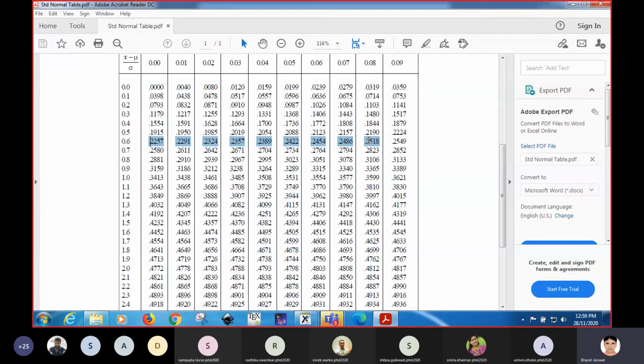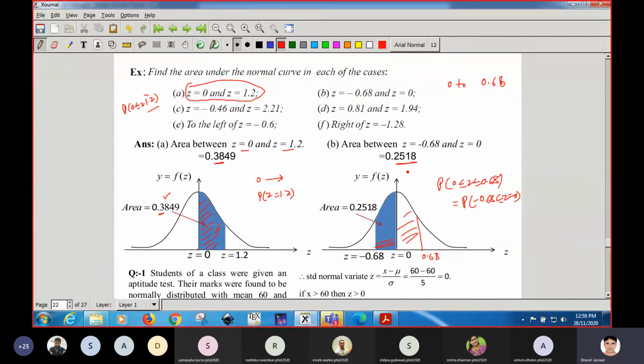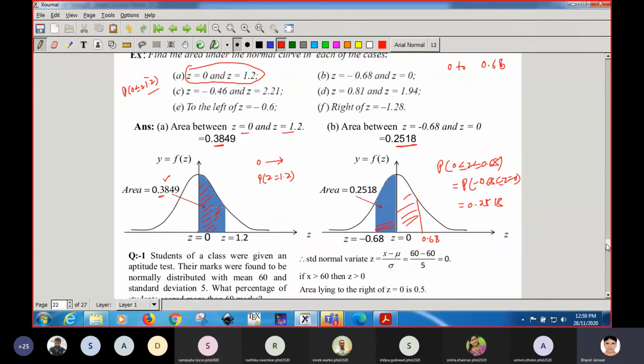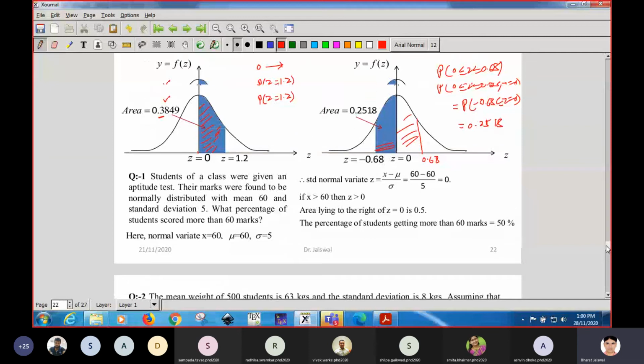Okay, students. So how much is it? It is 0.2518. Yes, sir. Okay, this is the area between 0 and 0.68. It means 0.2518. So this area will be the same as the area between this one, so it will be the same 0.2518. So corresponding to negative values, we have to calculate with the positive values. Getting, students?